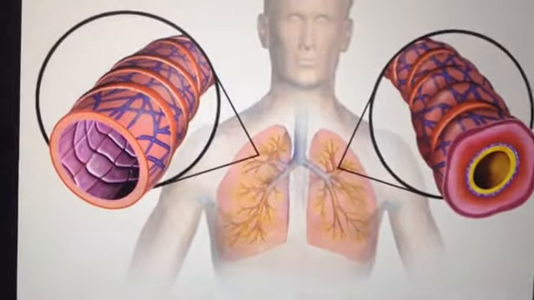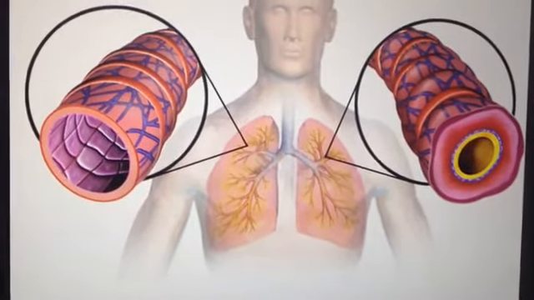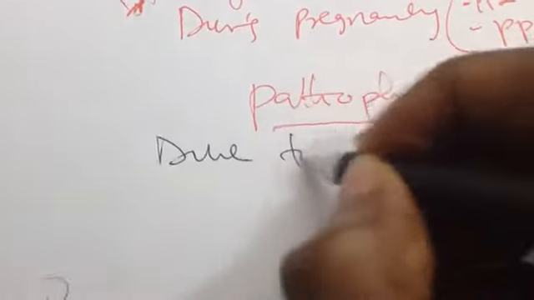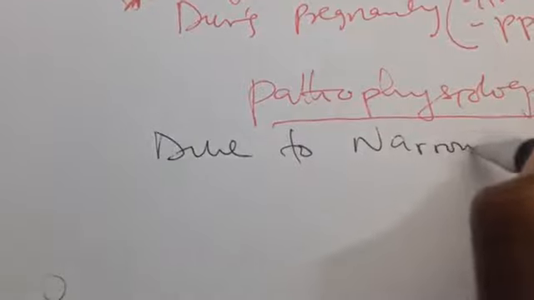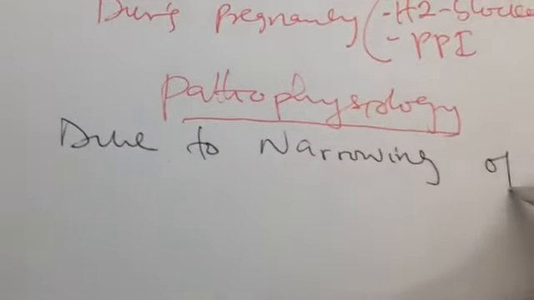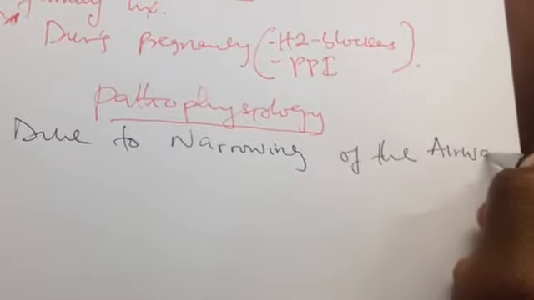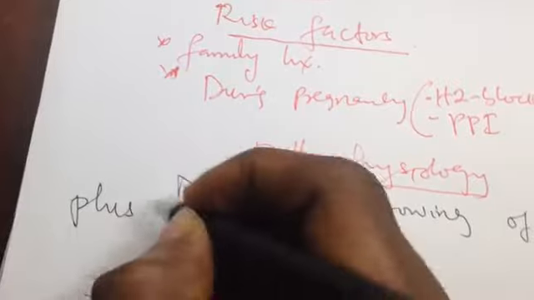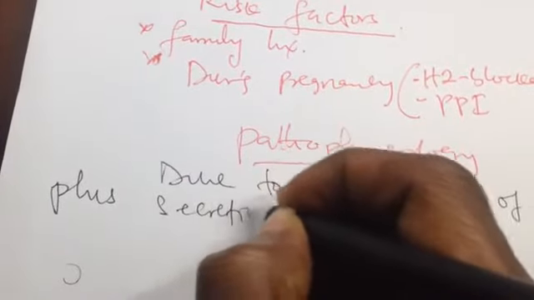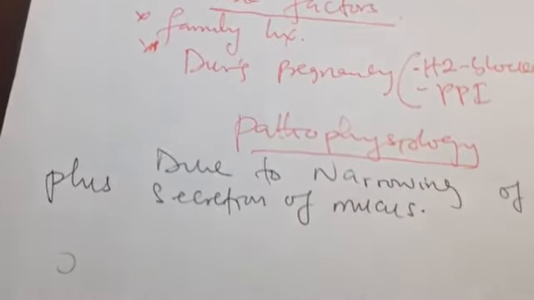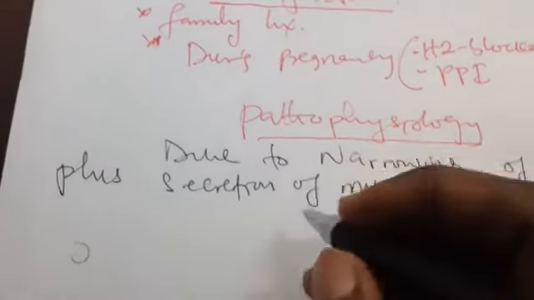And then now we are going to see the types of asthma. That is the pathophysiology: we see it is due to narrowing of the airways, plus secretion of mucus, making the narrowing even more, right? So that is it.